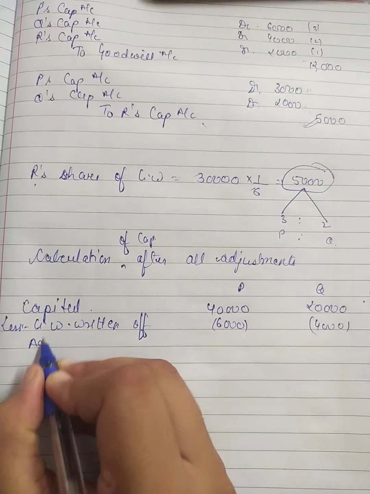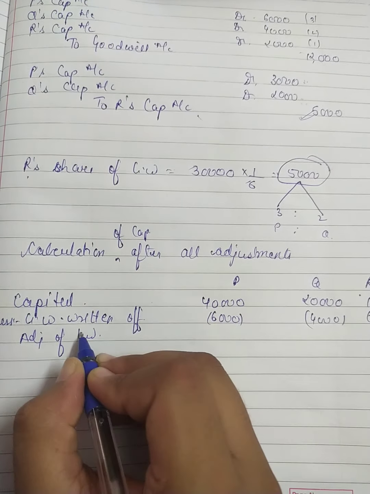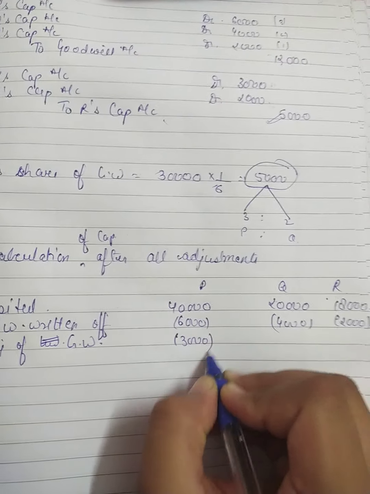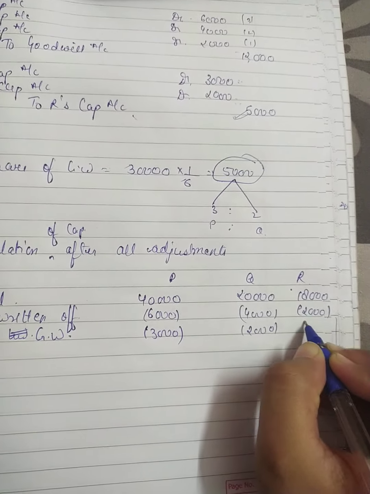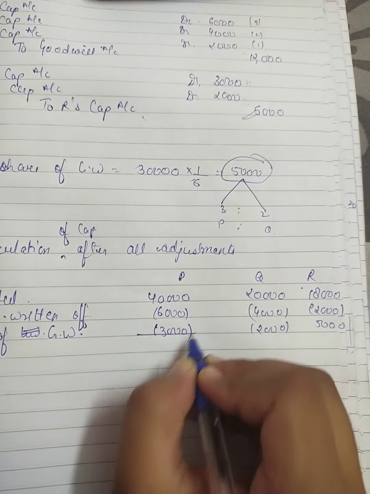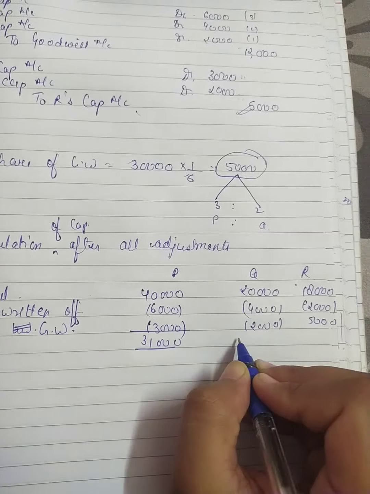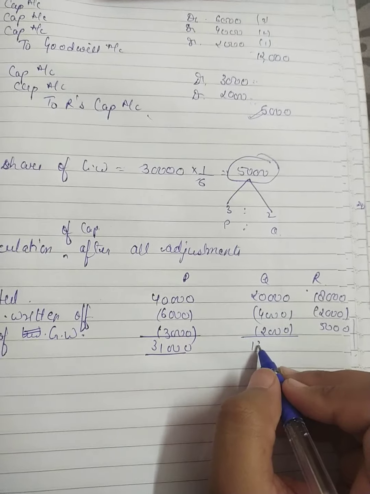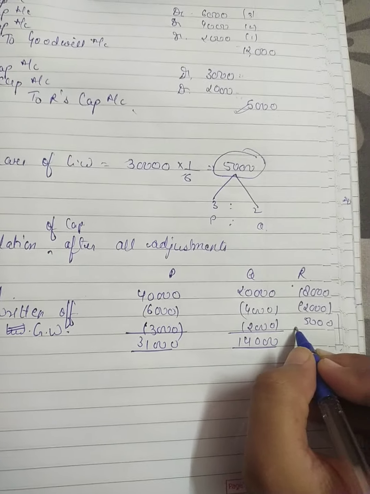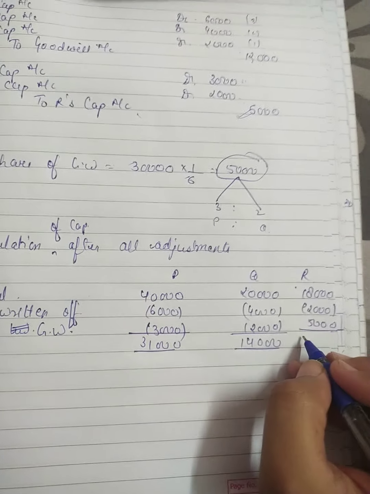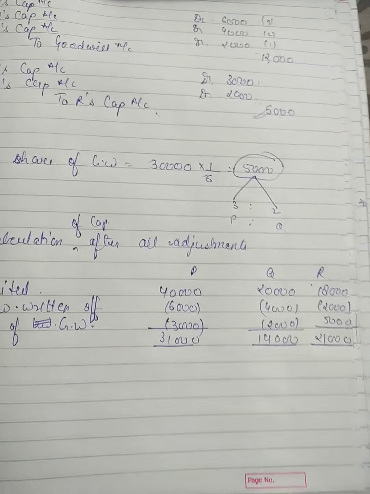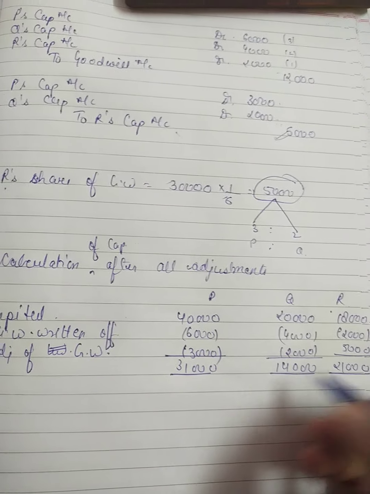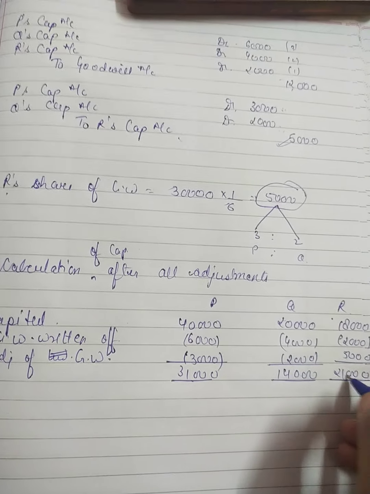And now adjustment of goodwill. So minus 3,000, minus 2,000 and plus 5,000. So it will become 31,000, and here 20 minus 6, so it will become 14,000, and here 18 plus 5, 23 minus 2, that is 21,000. Okay, so these are the last capital. It means after all the adjustments their capital are 31, 14 and 21.